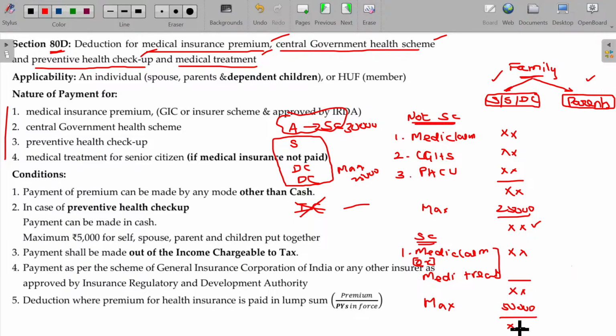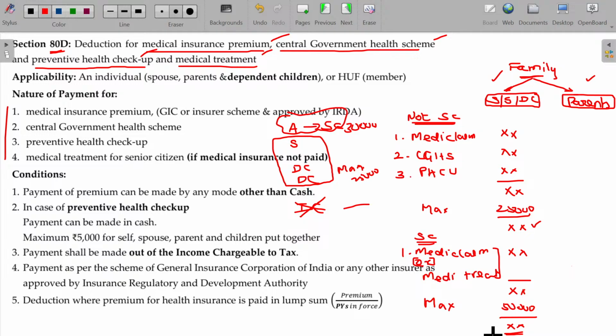From this, it is very clear: without a senior citizen, the limit is 25,000. By including the spending for the senior citizen, you can increase it up to 50,000 rupees. So you have to first compare and find out whether the payment for mediclaim policy, Central Government Health Scheme, and preventive health checkup.